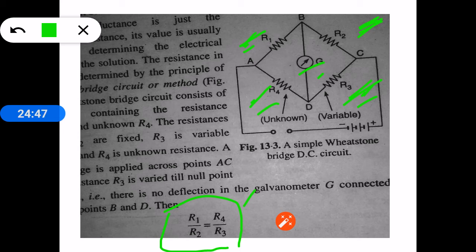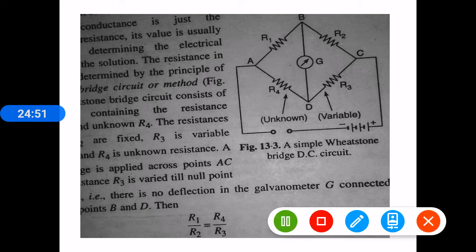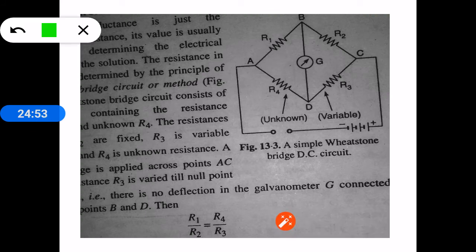So if we know the resistance, conductance can be calculated as 1 by C equals 1 by R. So if we know resistance, we can calculate conductance.